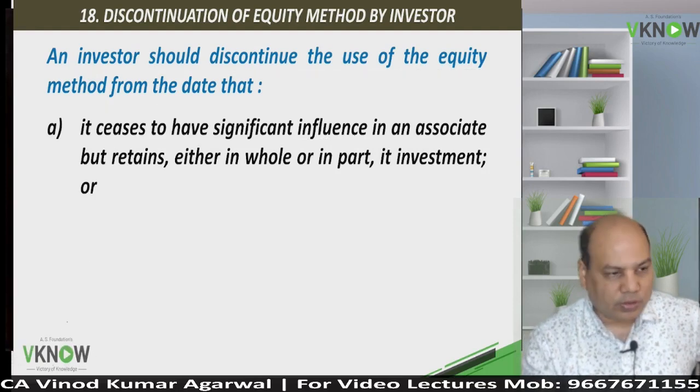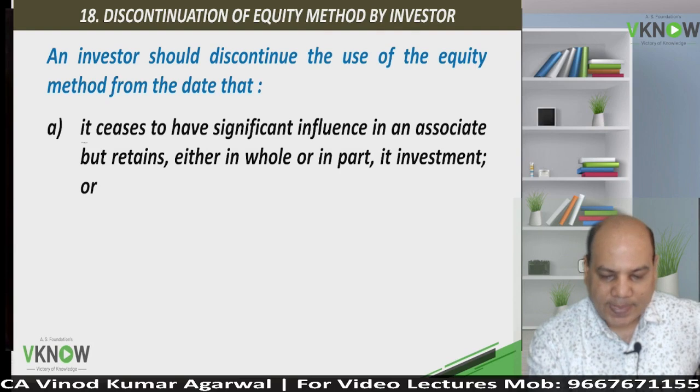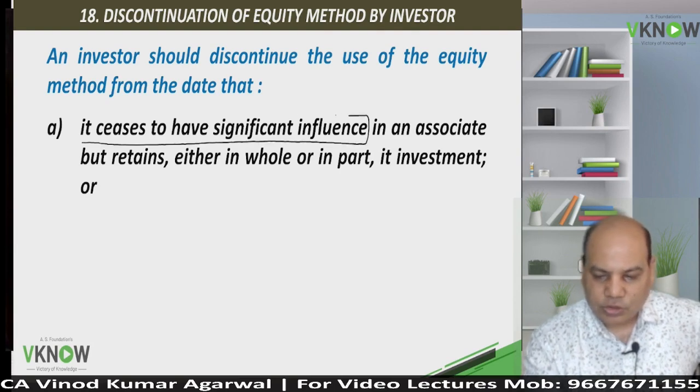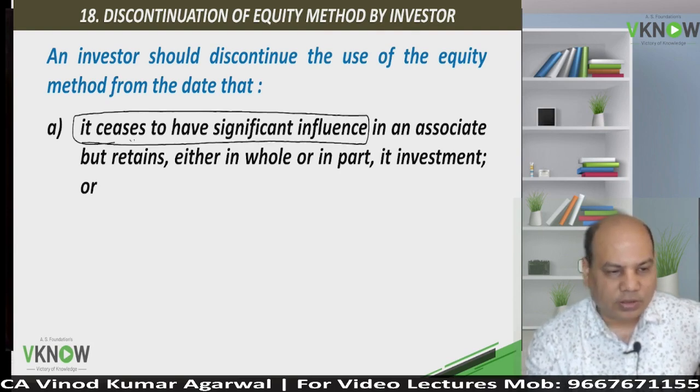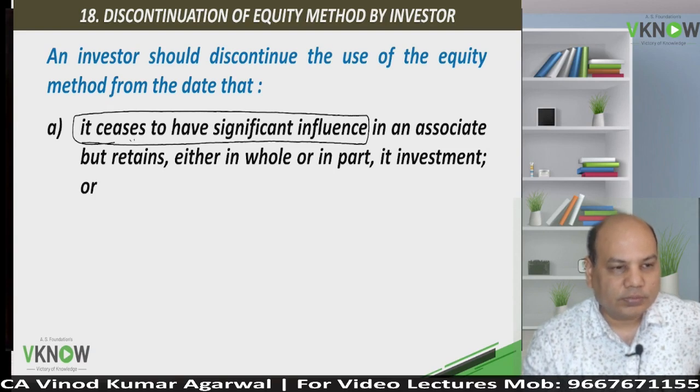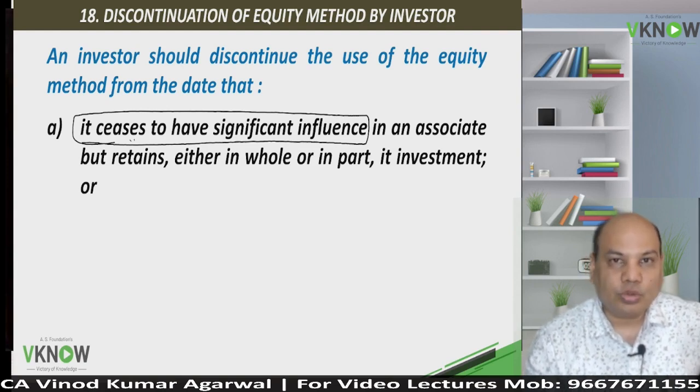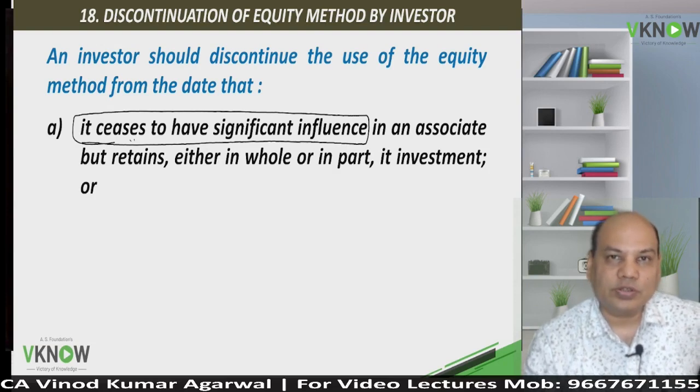The basis of the standard is that investors should have significant influence. If there is no significant influence, there is no need to follow AS23.